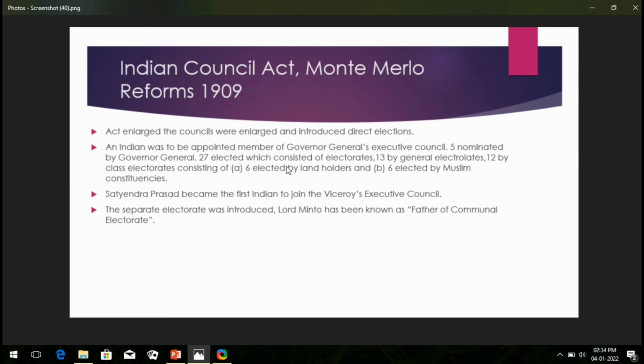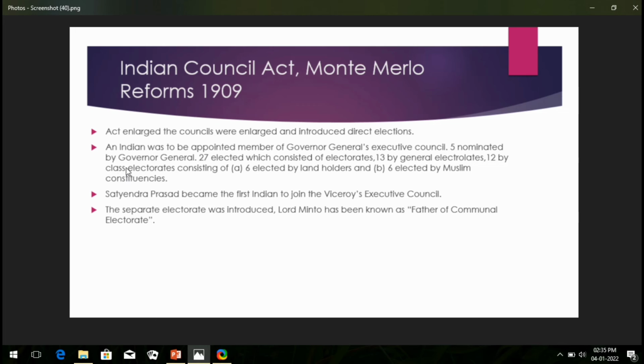In the second line, as you can see over here, an Indian was to be appointed a member of the Governor General's Executive Council. For the first time, an Indian was to be appointed as a member of the Governor General's Executive Council. Apart from this, five members were nominated by the Governor General, and 27 were elected, consisting of electorates, right? The 27 members were elected by the electorates.